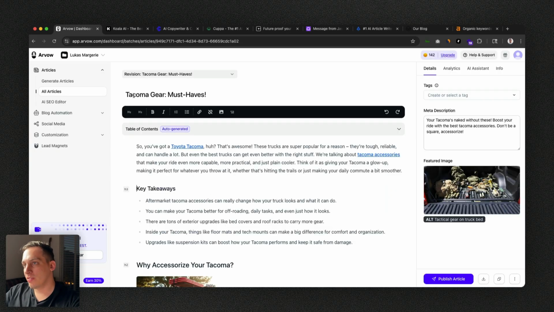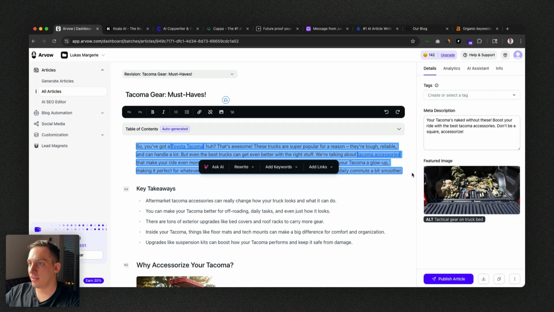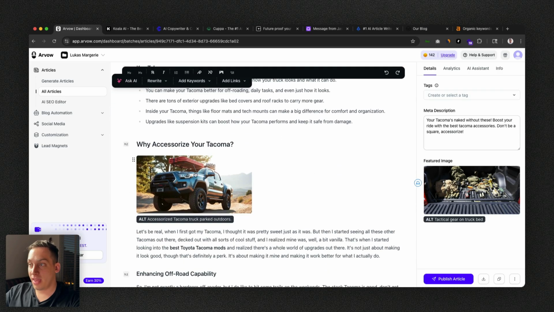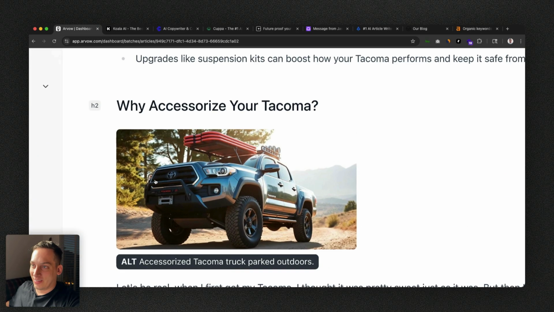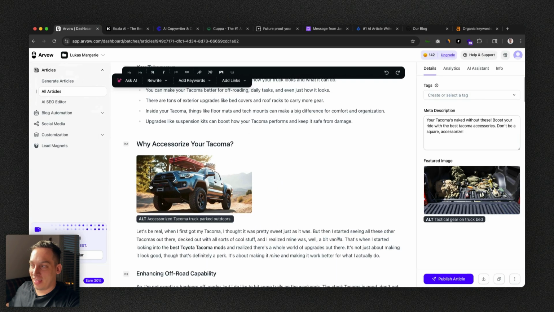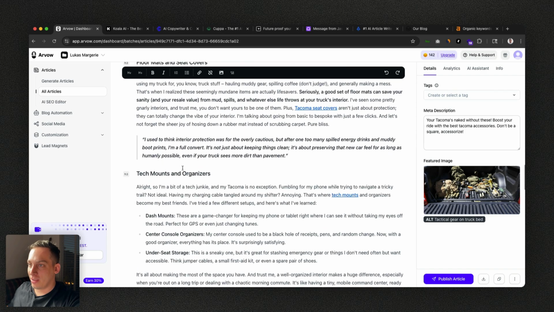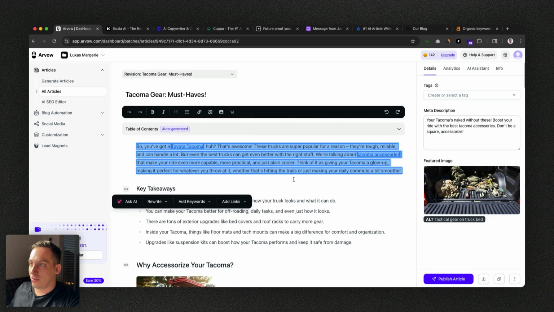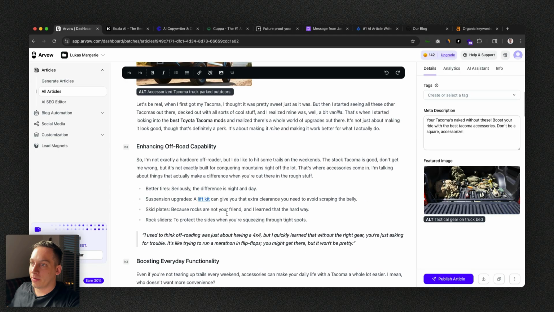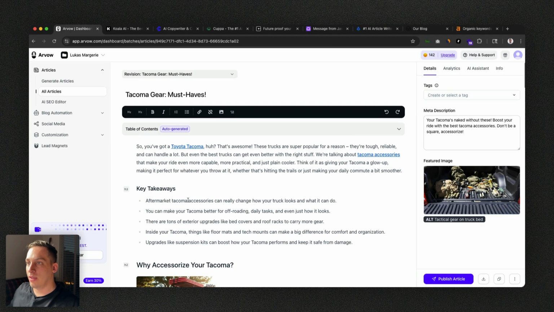And once this is generated, we get our Tacoma Gear must-haves. We get this introduction text. Key takeaways, we have some AI generated images. And what's pretty crazy is that this is an actual Toyota Tacoma, right? So that's actually pretty insane that the AI generated that. But yeah, these are pretty accurate images over here. And you get a bunch of internal, external links here and there. You get different formatting. You get the funniness. So you've got a Toyota Tacoma, huh?